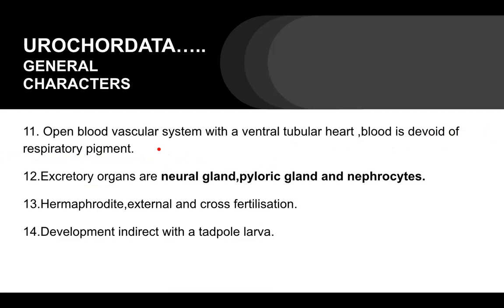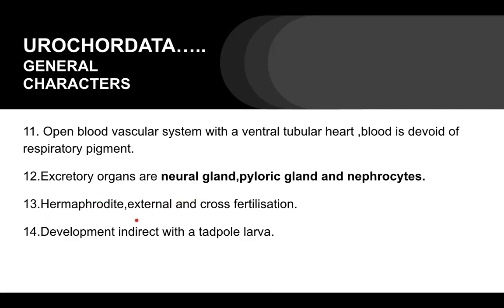Now come to the excretory organs. The excretory organs are the neural gland, pyloric gland, and nephrocytes. We will discuss them later. The neural gland is one more thing: it is considered the homologous organ of the pituitary gland of vertebrates.